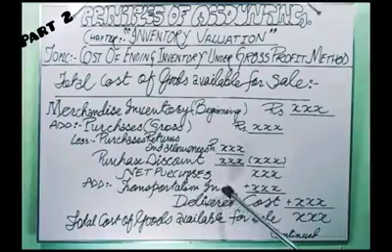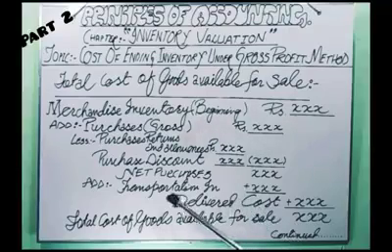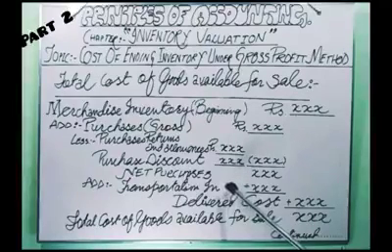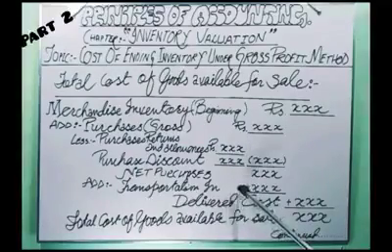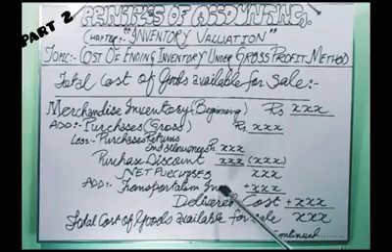Transportation in means the amount of cost we have incurred in order to bring the purchased merchandise to our business premises. It is the amount of money which a businessman pays to bring the purchased merchandise from the point of purchase, that means the seller, to our destination, our business premises.